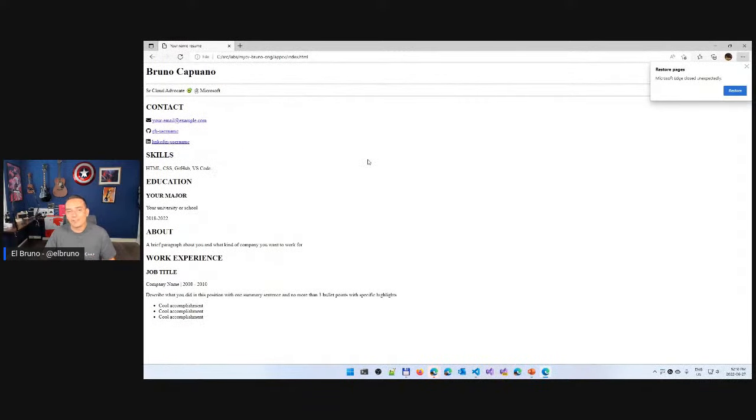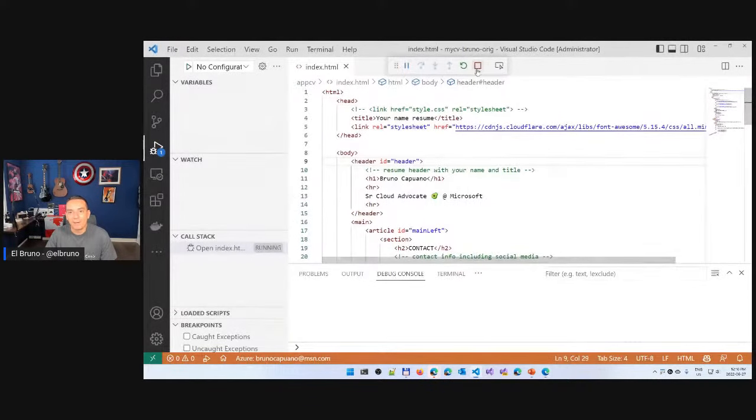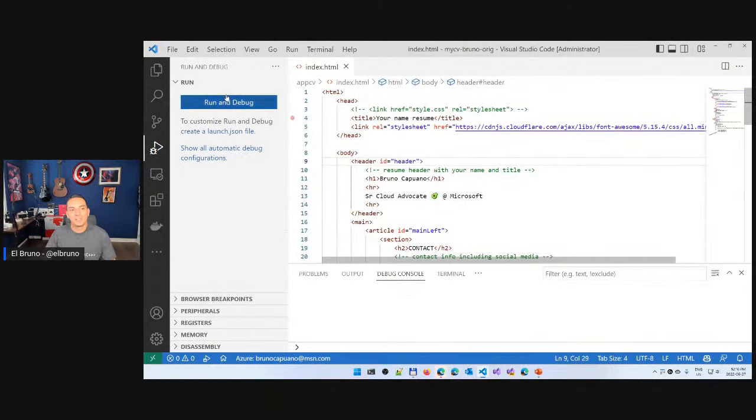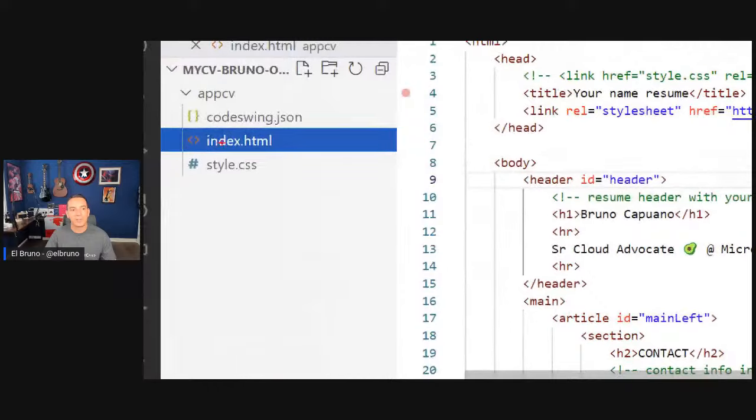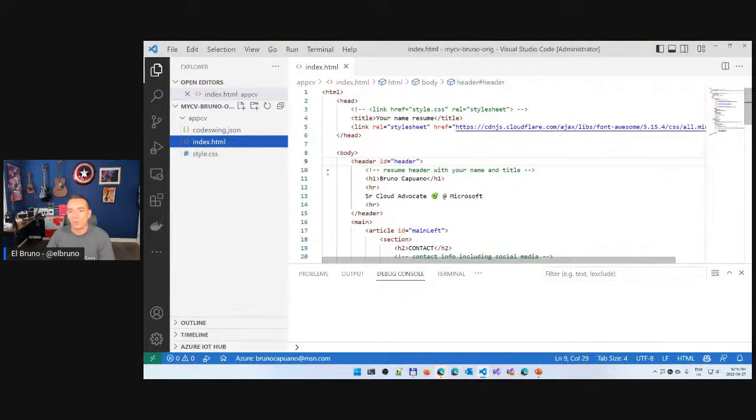And that's it. As I said, it's super simple. I don't want to make a very big fuss of this. This is just a very simple folder that I have, a folder with my CV, which is an HTML page, style, CSS, and even some JSON for Codespaces so I can use it and run it locally.